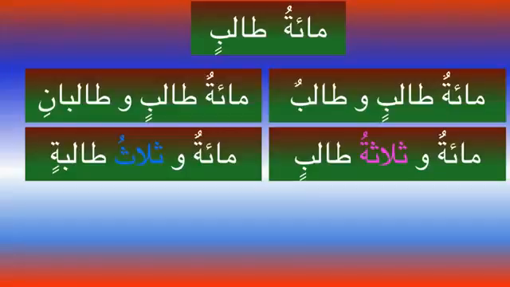When it comes to 103, we know 100 is not going to change, but when the number 3 comes after 100, it will have gender specification, that is the opposite gender. For the mudhakkar noun we have thalathatu, and for the muannas noun we have mi'atun wa thalathu talibatin. The ma'dud will be indefinite and majroor. So mi'atun wa arba'atu talibin, 104 male students.